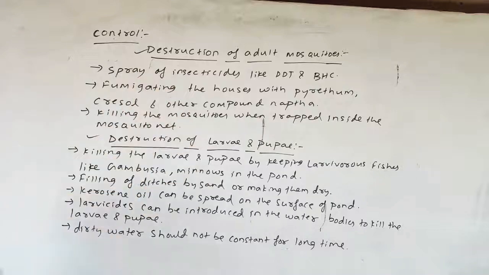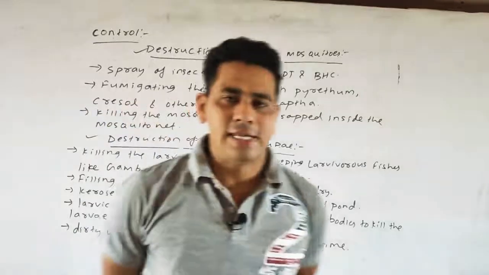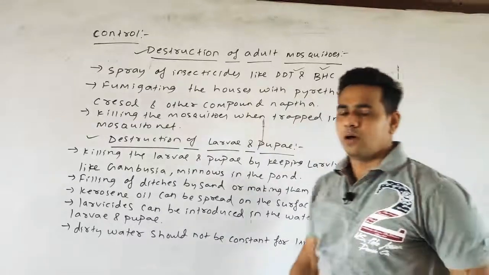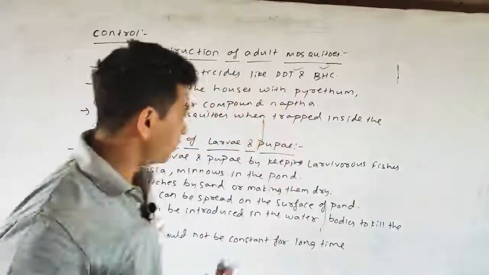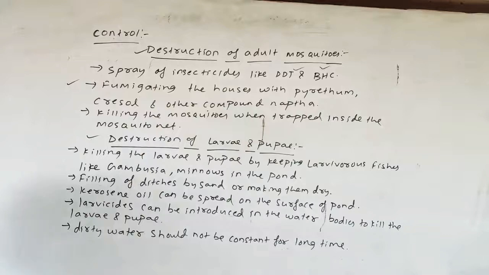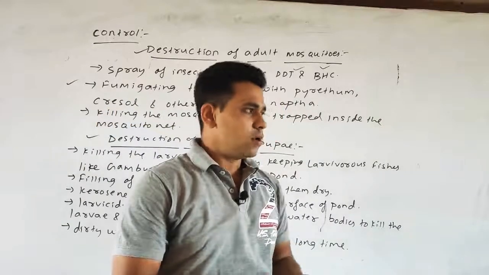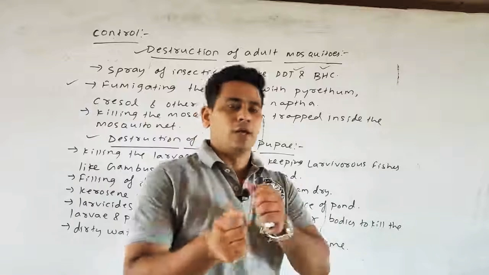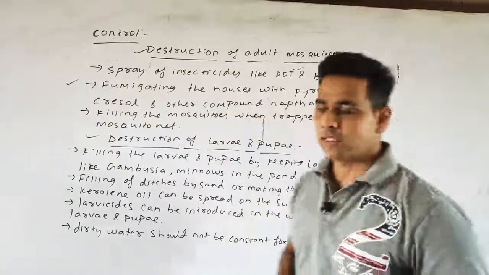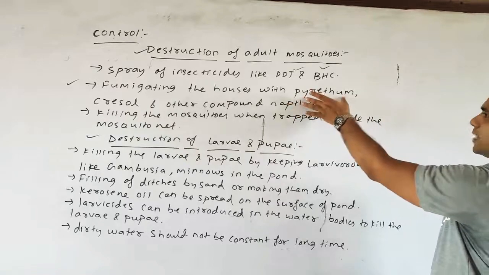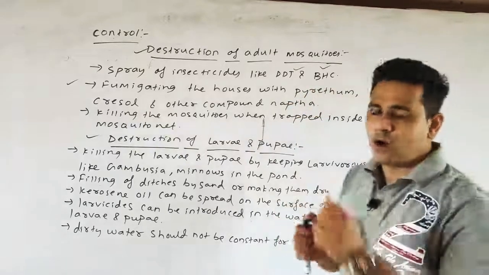In the destruction of the adult mosquito, spraying insecticides such as DDT and BHC can prevent the mosquito from causing malaria. Second, we can fumigate the house with pyrethrum. We know generally the BMC workers spray some sort of chemicals to prevent diseases, such as pyrethrum, which is sprayed all over the houses.